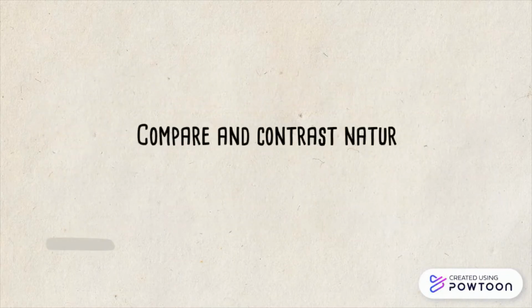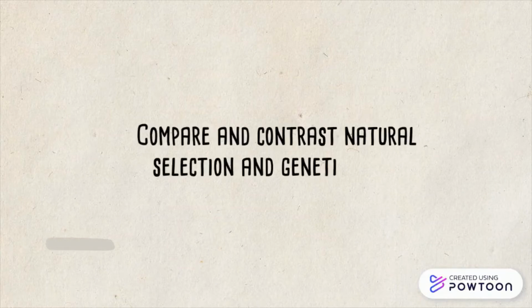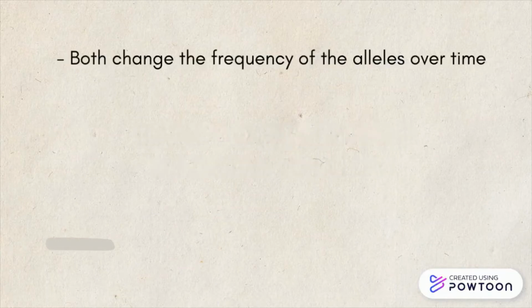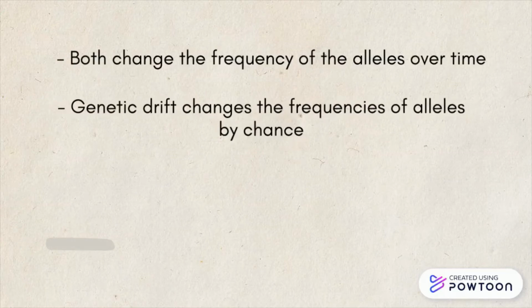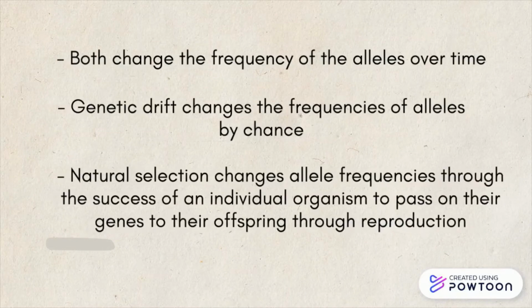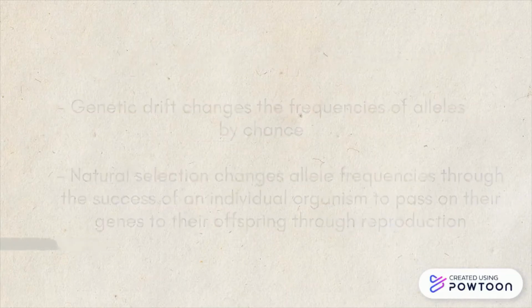Compare and contrast natural selection and genetic drift. Both genetic drift and natural selection change the frequency of alleles over time. The difference between them is that genetic drift changes the frequencies of alleles by chance, while natural selection changes allele frequencies through the success of an individual organism to pass on their genes through reproduction.